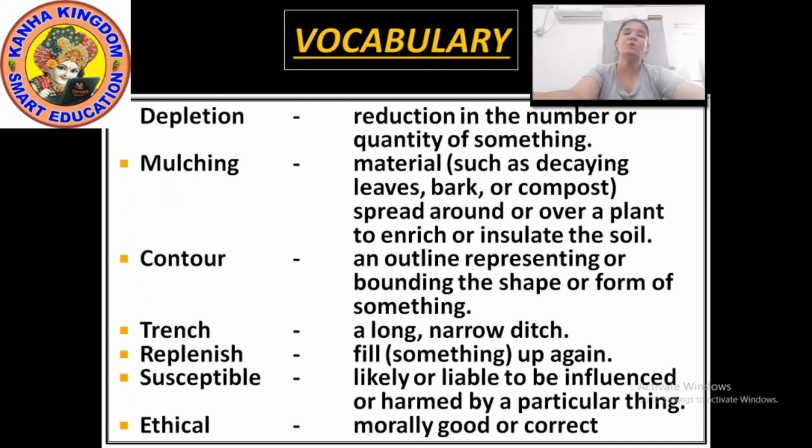Next, contour. An outline representing or bounding the shape or form of something. Contour. Write down. Contour means an outline representing or bounding the shape or form of something.